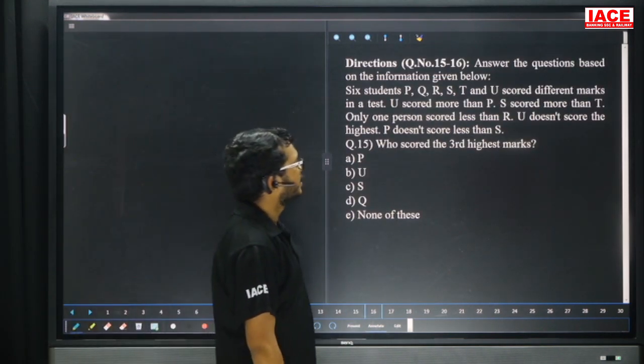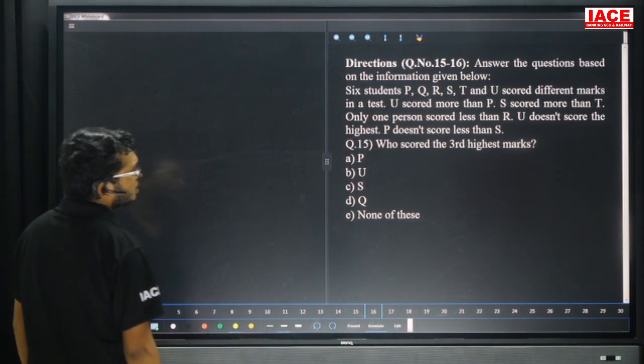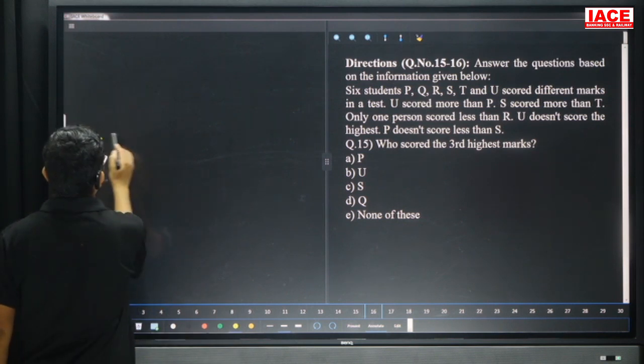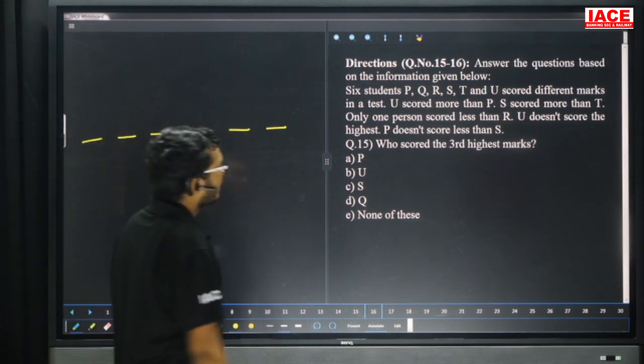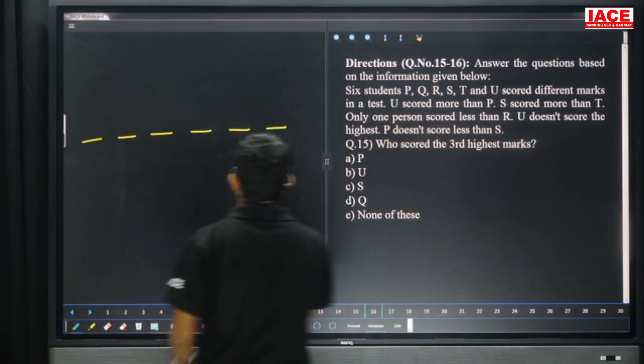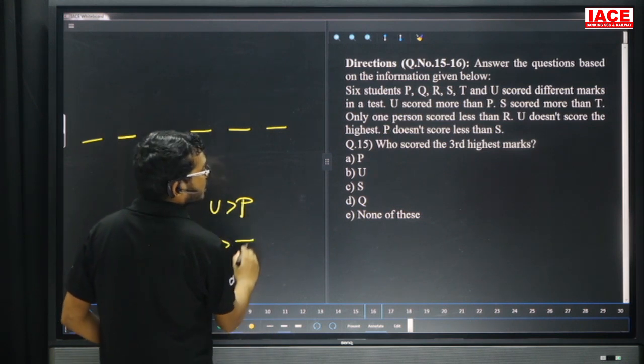Question number 15 to 16. Six students P, Q, R, S, T and U score different marks in a test. 1, 2, 3, 4, 5, 6 members with different marks in the test. U scored more than P. That means now U is more than P. Next, S scored more than T. S is more than T.